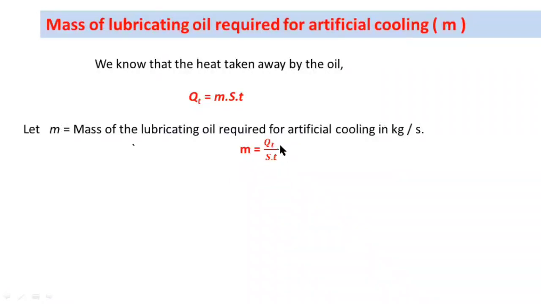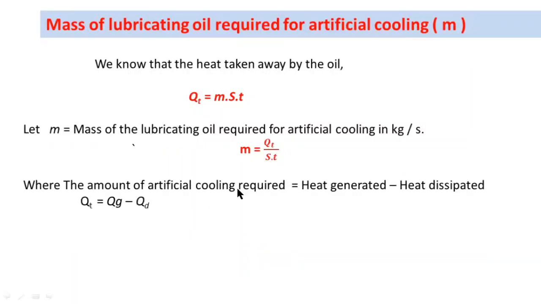Here QT, what is the formula for QT? The amount of heat taken away by the oil is the difference between the amount of heat generated and the amount of heat dissipated. QT equal to Qg minus Qd.